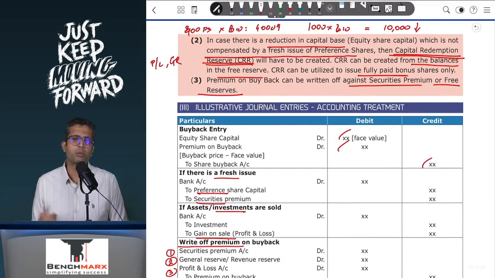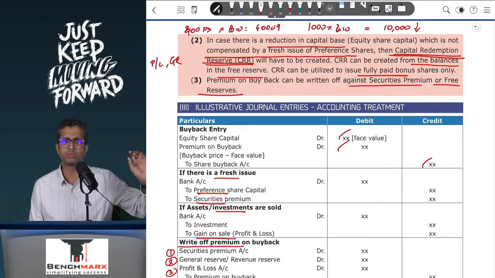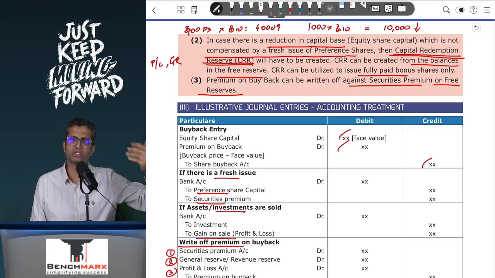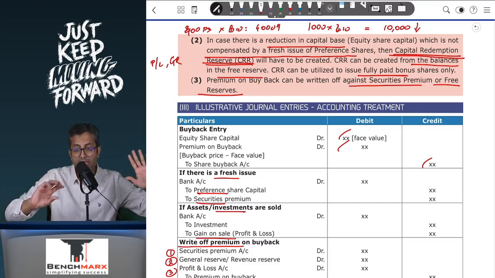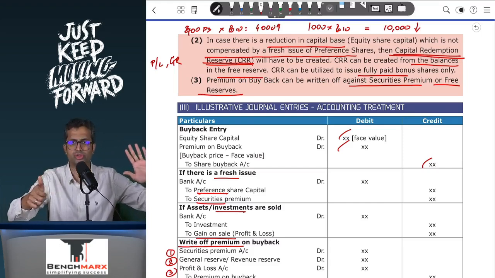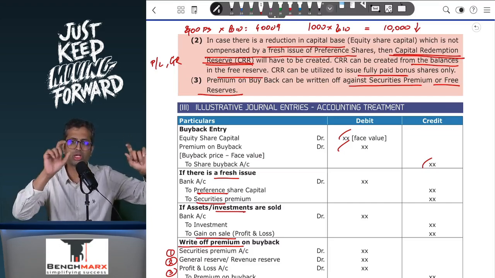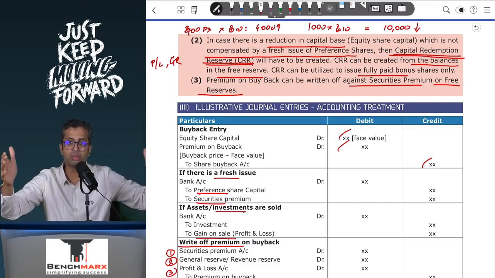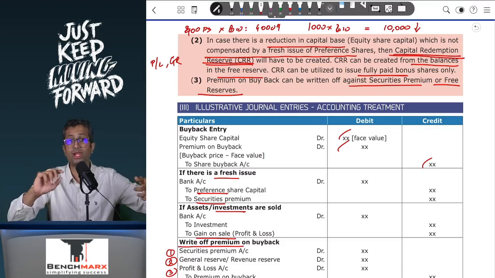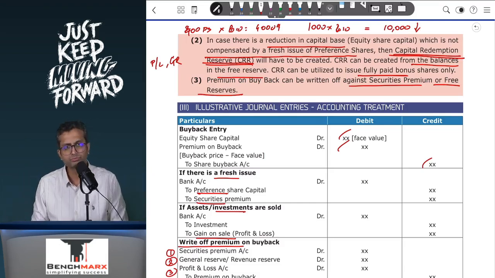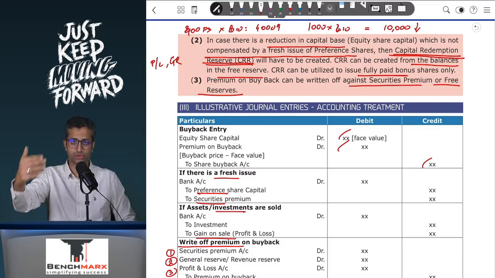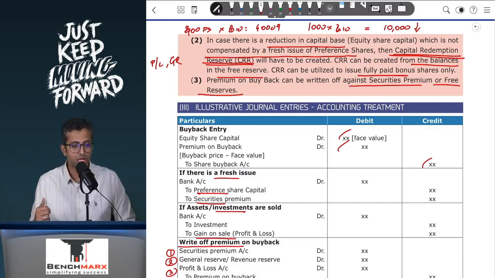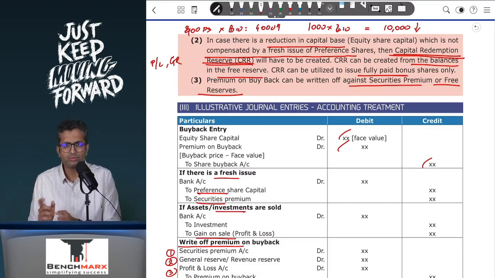Fourth is probably creating CRR. When you create CRR, you will typically take the face value of the equity shares as well as preference shares, if any, redeemed. Against that, you might have issued new preference shares. So I will take the total face value of the shares redeemed minus the total face value of new shares issued, if any. However, is it possible that instead of shares, new debentures are issued? If new debentures are issued, will I also take that?